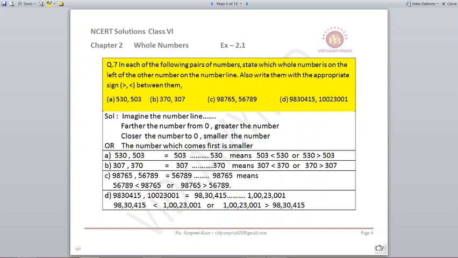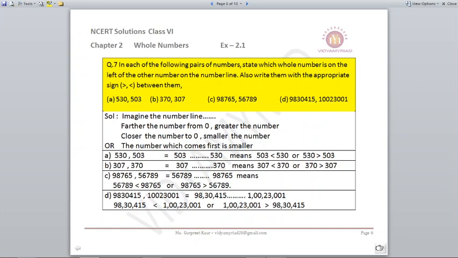C part, there is 98,765 and the other number is 56,789. So accordingly, if I know the ascending order, I know that the 56,000 number will come first and the 98,000 number will come later on.